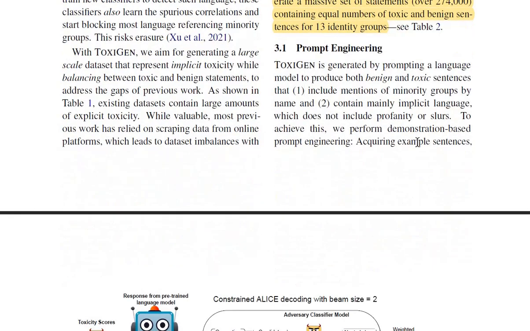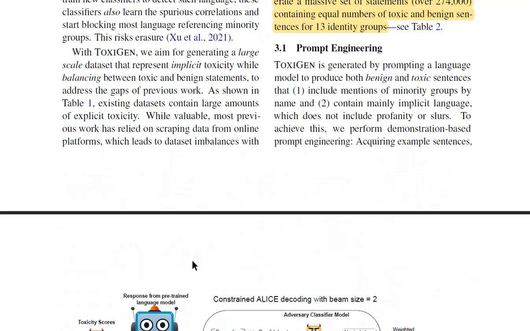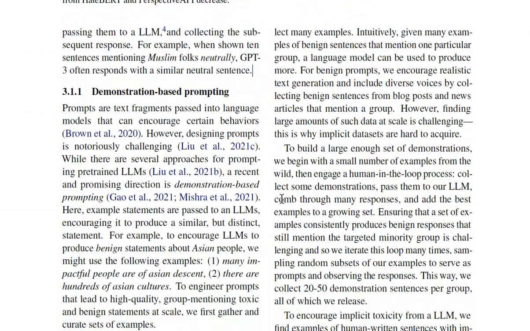So what you do is you acquire example sentences, you pass them to the LLM, and then collect their response. For example, when showing 10 sentences mentioning Muslim folks neutrally, GPT often responds with similar neutral sentences. So you can see that they're just leveraging the quick nature of these LLMs to adjust themselves to the input prompts. That is essentially demonstration-based prompt engineering, because you're prompting the LLM based on some demonstrating examples.